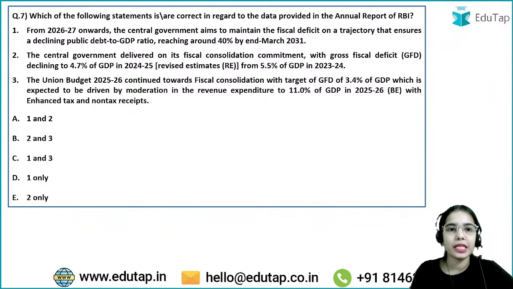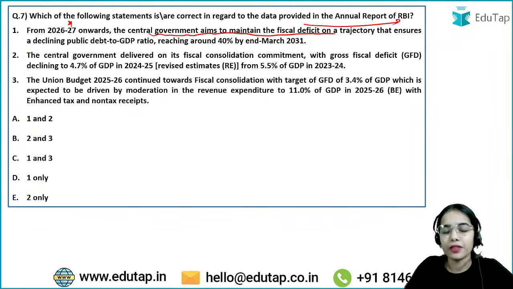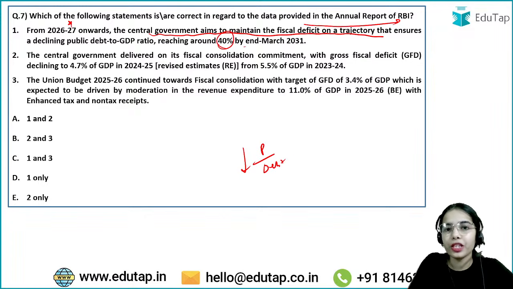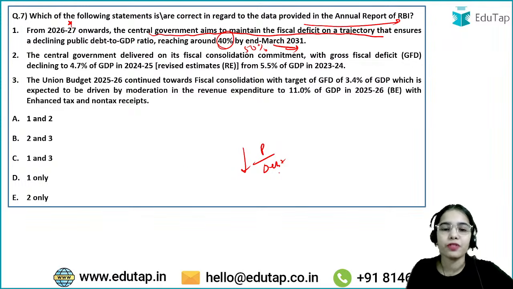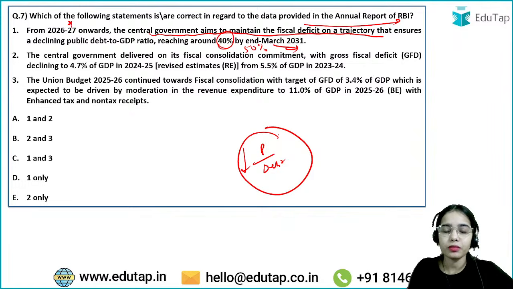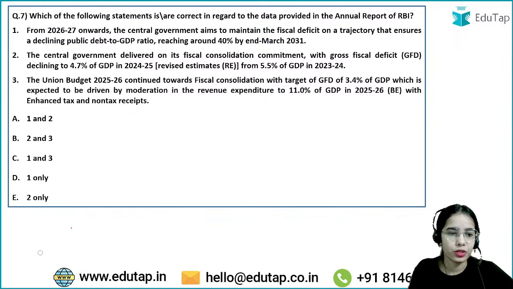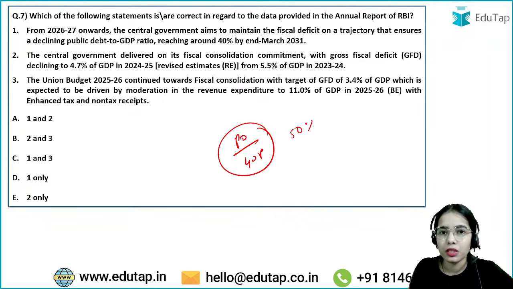Which of the following statements are correct in regard to the data provided in the annual report of RBI? From 2026-27 onwards, the central government aims to maintain the fiscal deficit on a trajectory that ensures a declining public debt to GDP ratio reaching 50% by the end of March 2031. So it is not 40%, it is 50%. We want the public debt to GDP ratio to decline to 50% by the end of March. Okay, this is the idea.